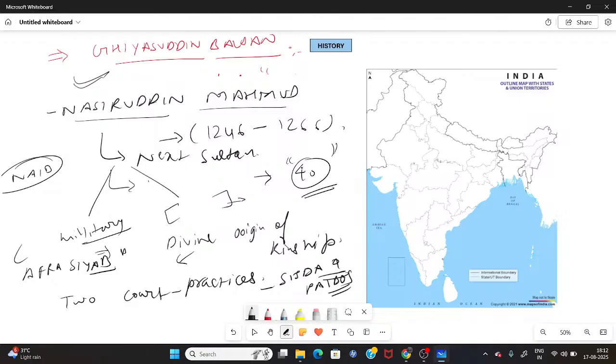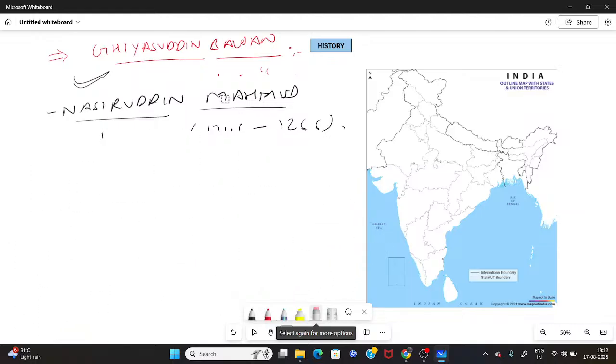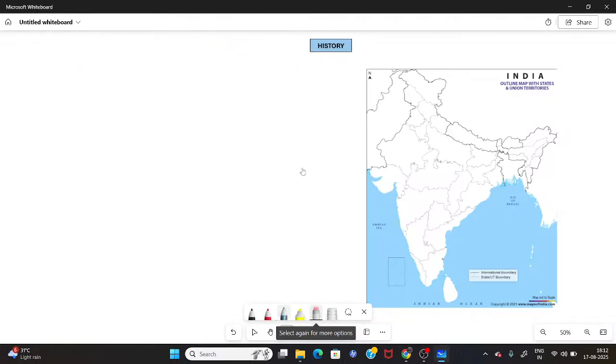Okay, now to change the military, he was himself a very strong military general, so he understood the value of forces. Because of that, he maintained a large number of forces. It was known as the standing army, the foot soldiers. He recruited a large standing army because he wanted to defend his Delhi Sultanate and also wanted to expand the Delhi Sultanate's frontier.